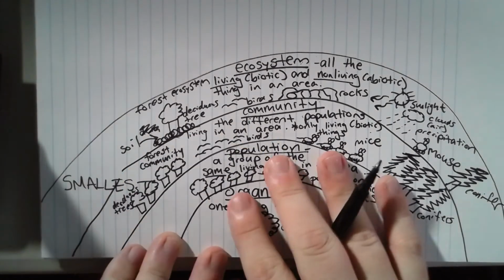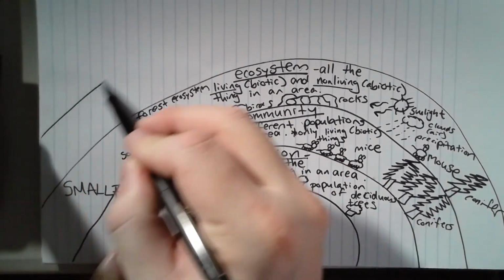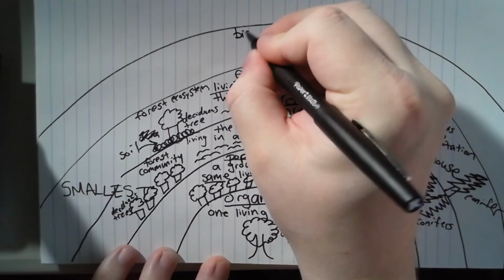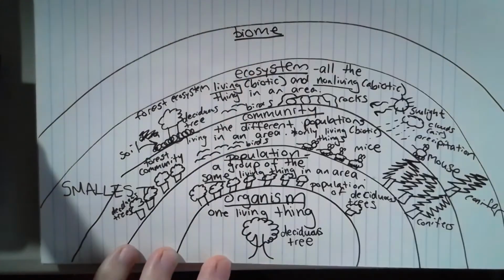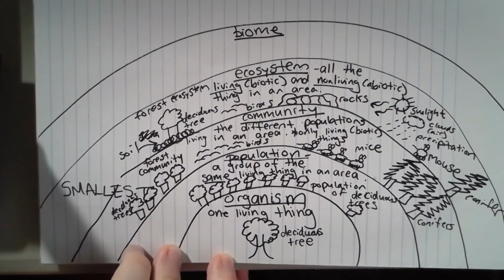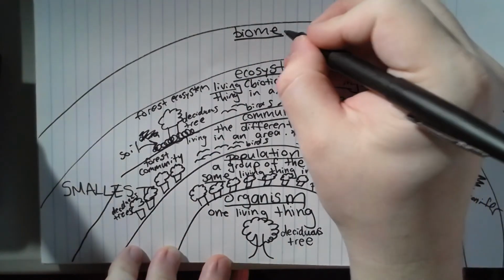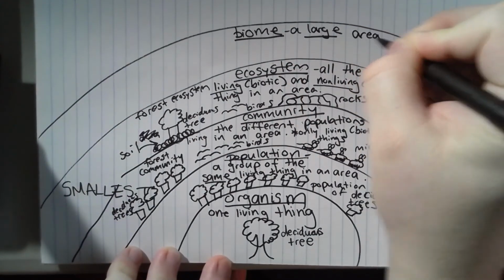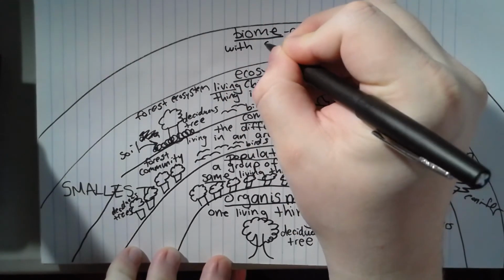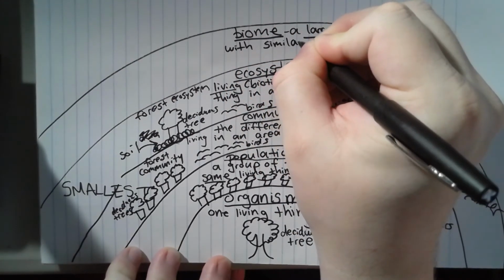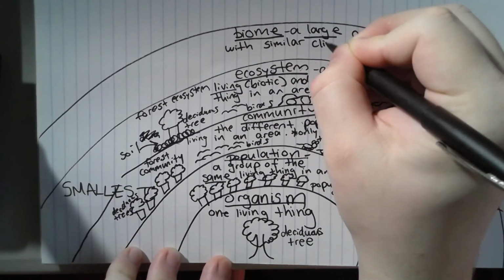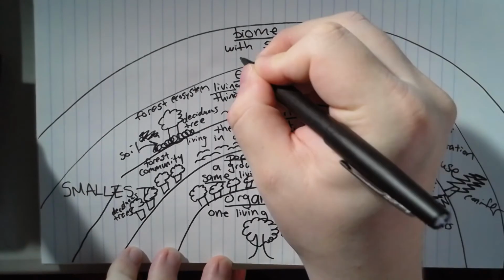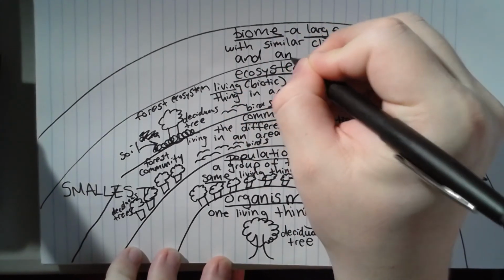Alright. The next level, the big level, is biome. You should already know what a biome is. A large area with similar climate, plants, and animals.